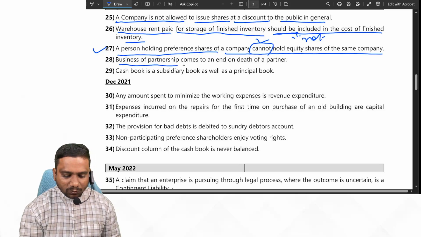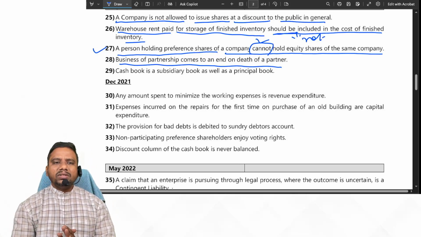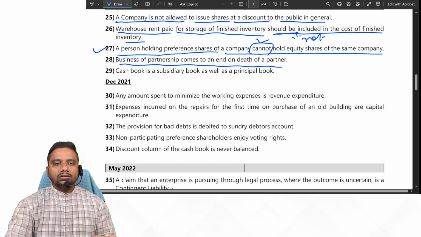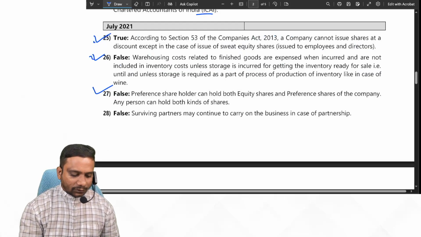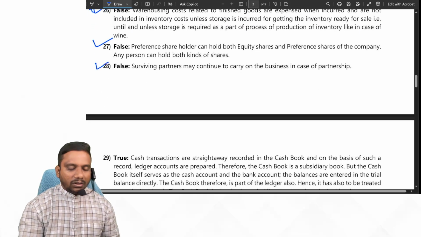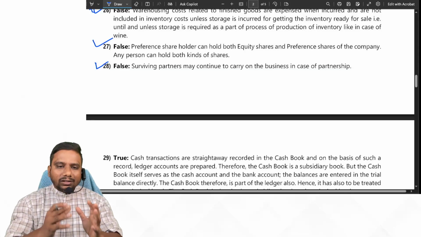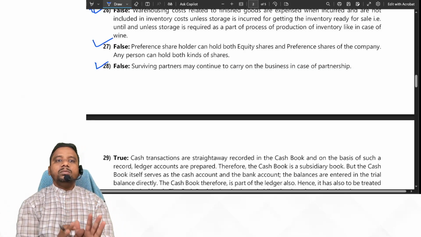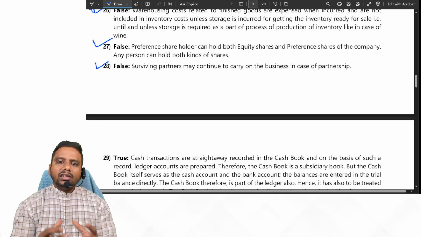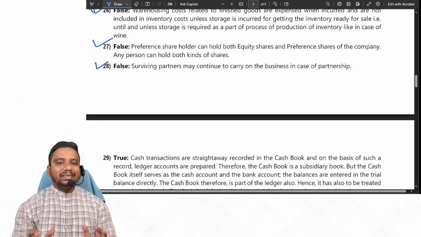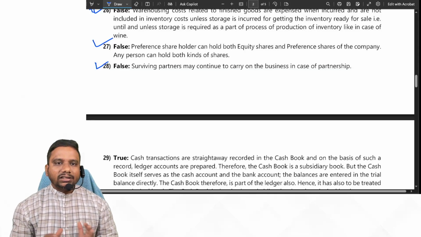Next one. Business of partnership comes to an end on death of a partner. Only on the death of a partner, the business may be closed or the existing partners may continue the business. Yes or no, students? So the given statement may be false. Why? Because on the death of the partner, the partnership business continues if the surviving partners agree, or if the surviving partners agree that okay, we close the business, then the business will discontinue. It depends on the decision taken by the surviving partners. Yes or no, students? Next one.